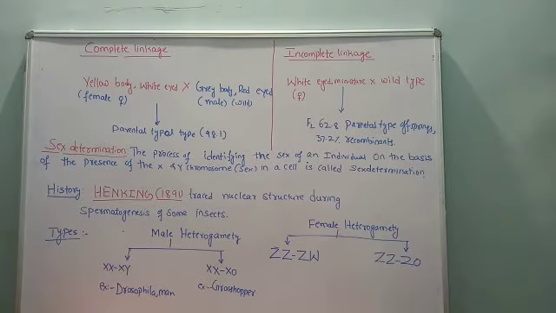Here also a dihybrid cross is done, but that result is not obtained. Parental-type progenies of about 98.1% are obtained because of complete linkage.